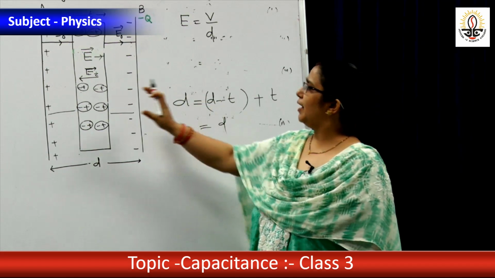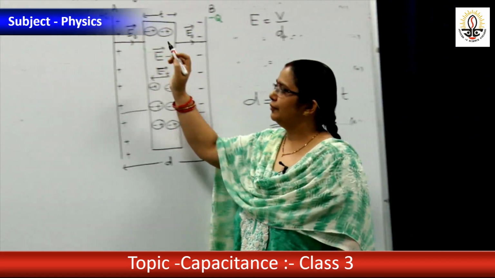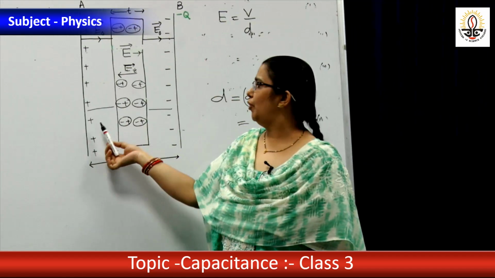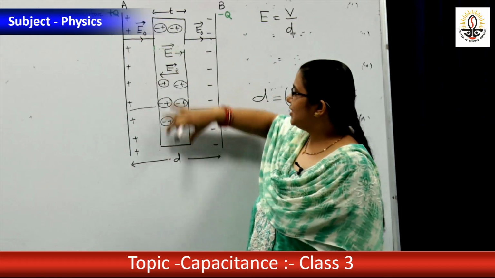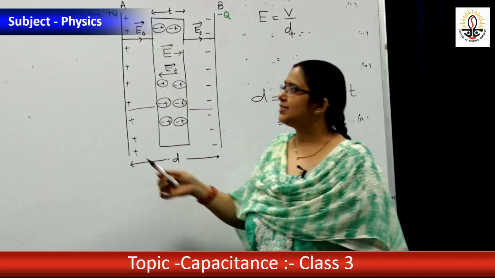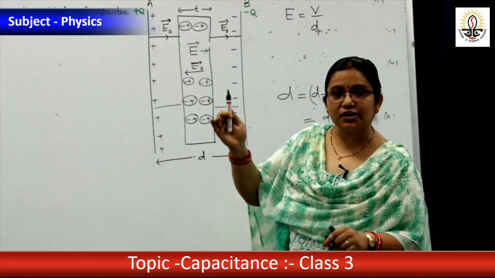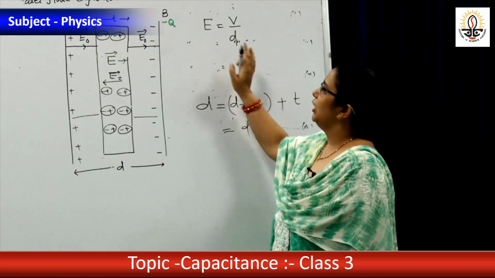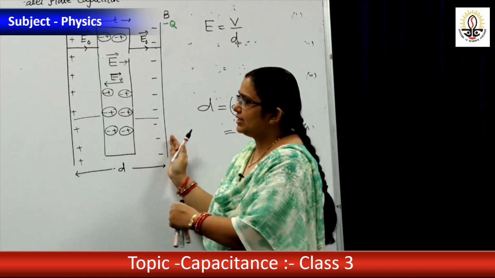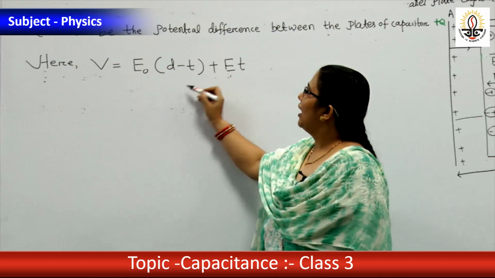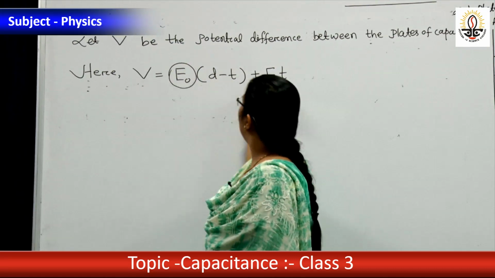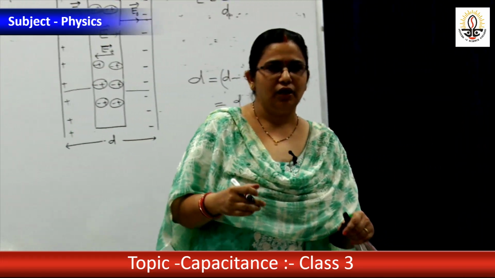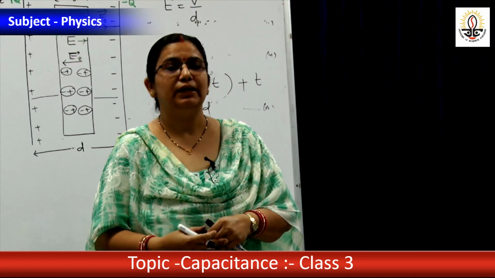In the d minus t part the electric field is E0. Hence the potential difference in the air part is E0 into (d minus t), and the potential difference in the dielectric part is E into t. But in the previous derivation, the total electric field was E, hence V equal to E into d. But here the two parts are different, this is E0 and this is E. How can we solve? It will be complicated. C equal to Q by V. Always do things in a simple manner.